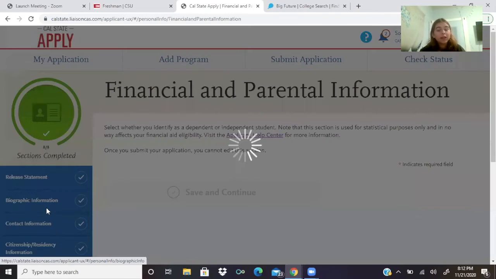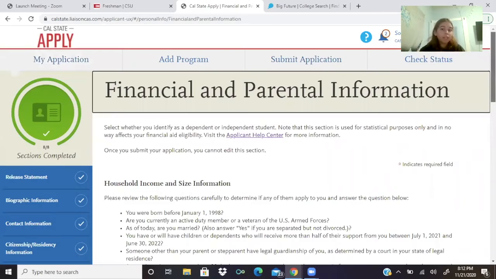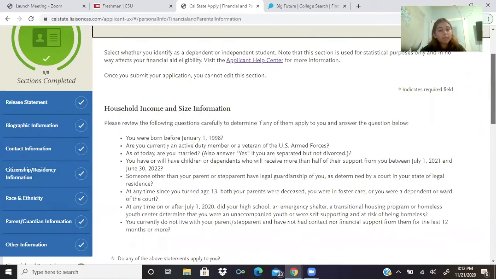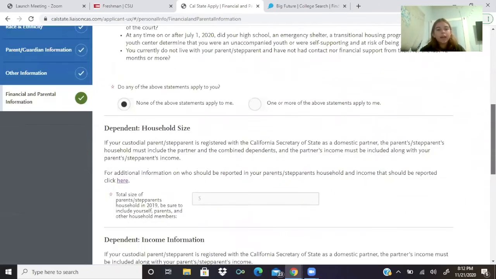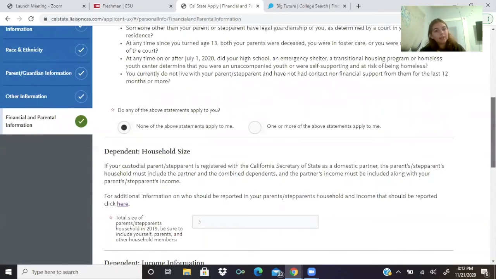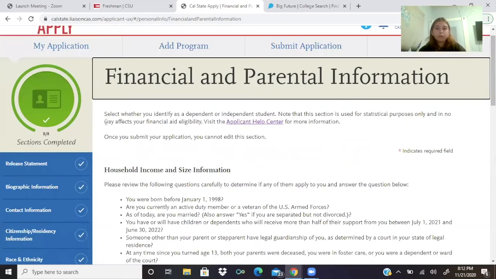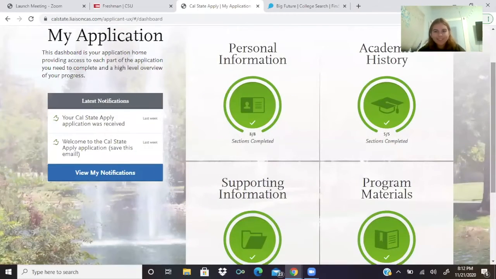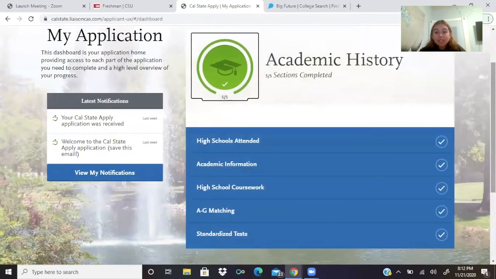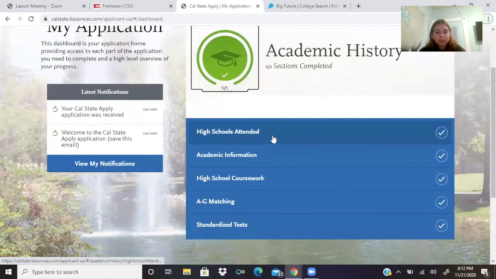This one right here, you're going to have to actually ask your parents for some information about their income. I believe you're going to need the adjusted gross income, and you're going to have to put your household size and just fill this all out, but you're definitely going to need your parents' assistance for this one unless you know all their records. And then academic history. You're just going to put the high school you attended, academic information.